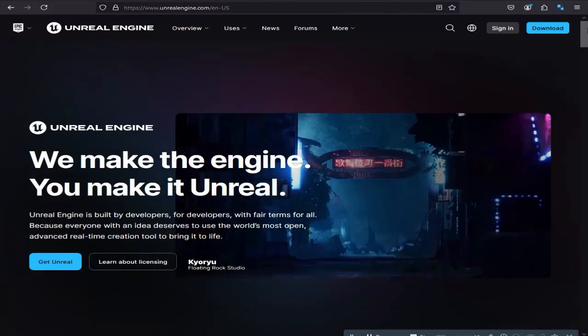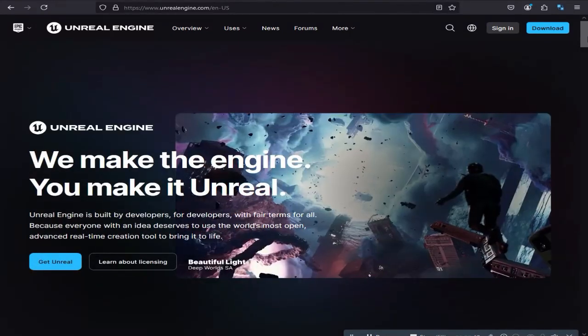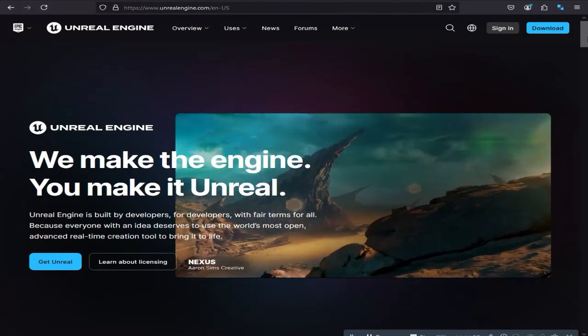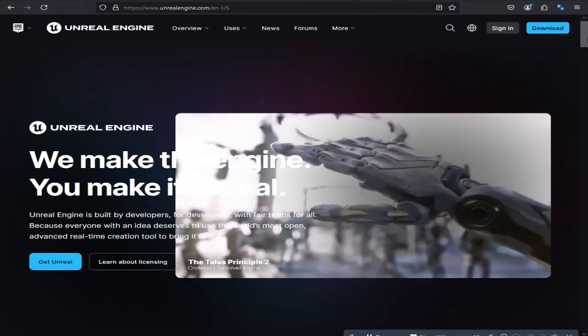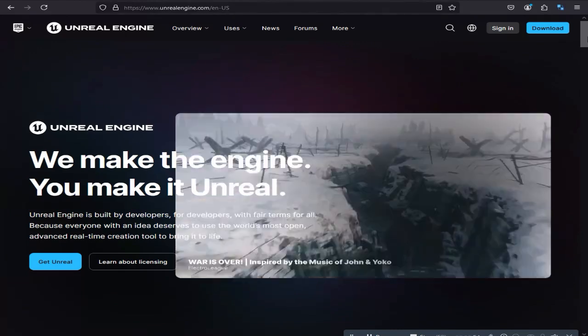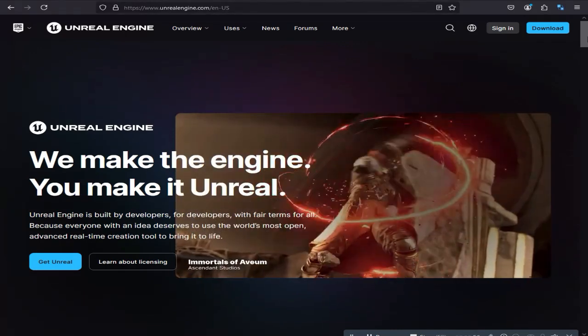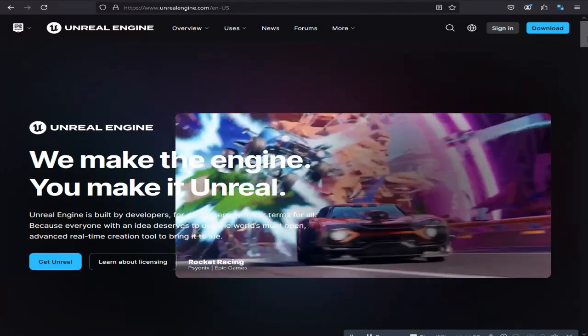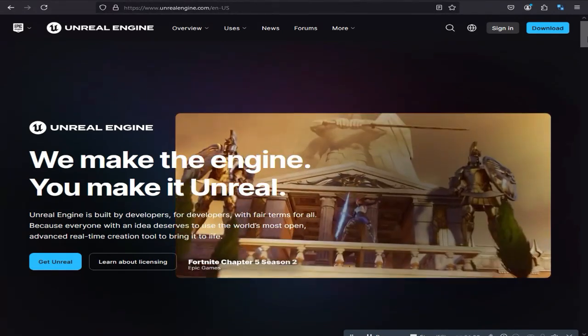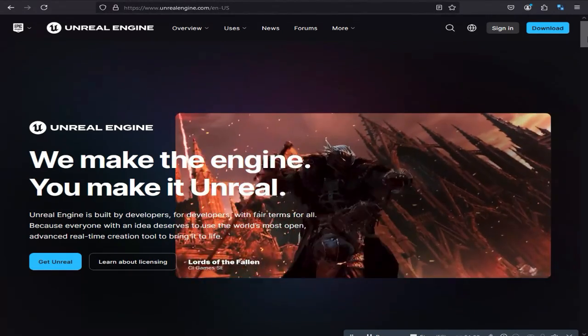Community and support. Both engines have strong communities and extensive documentation. However, Unity's Asset Store is a game-changer for many developers, offering a wealth of resources to accelerate development. Unreal's community is equally vibrant, with a strong emphasis on high-quality assets and tutorials.